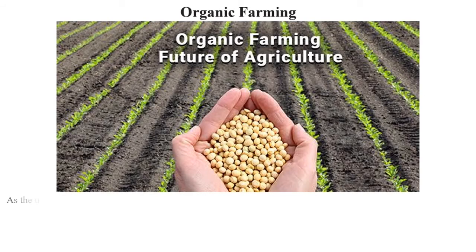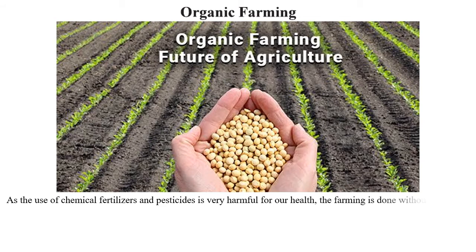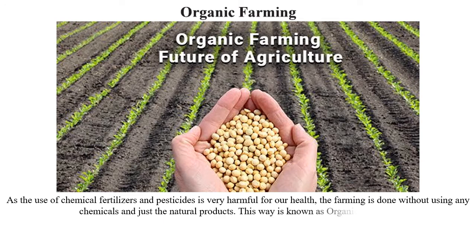Farming methods, various methods of farming used. What we studied before was types of farming. Now this is the farming method. First one is organic farming. Now organic farming is really the future of agriculture, as the use of chemical fertilizers and pesticides is actually very harmful for our health as well as the field itself. So the farming is done without using any chemical fertilizers or insecticides or pesticides, and just natural products are used. This way is known as organic farming.